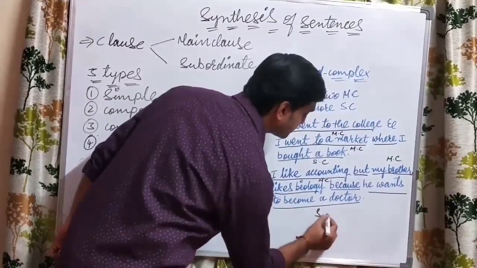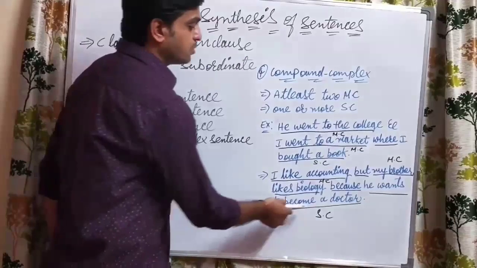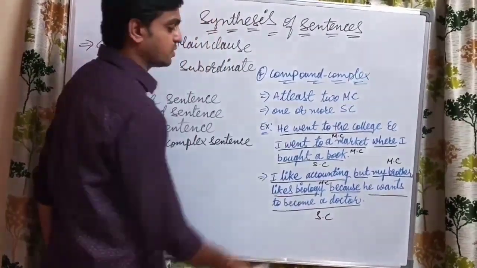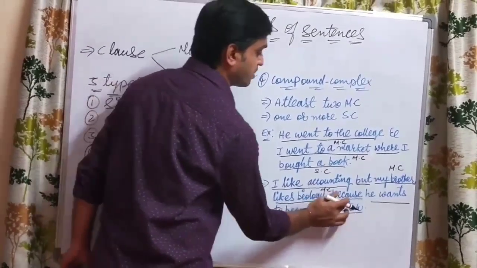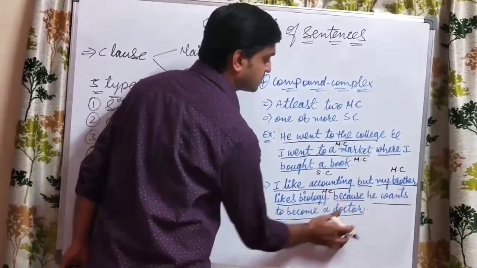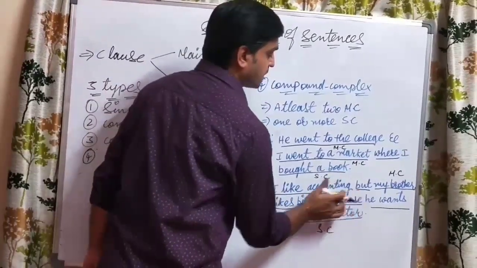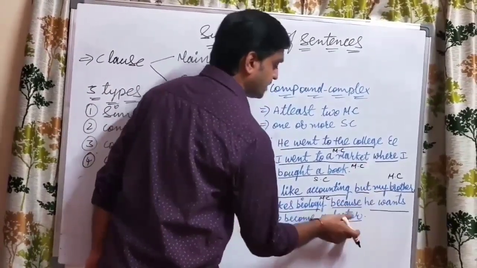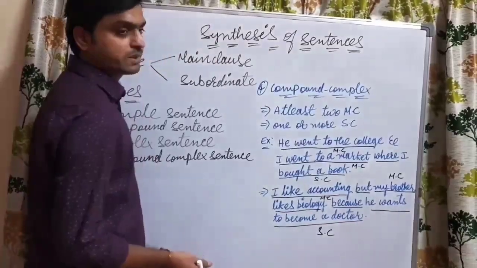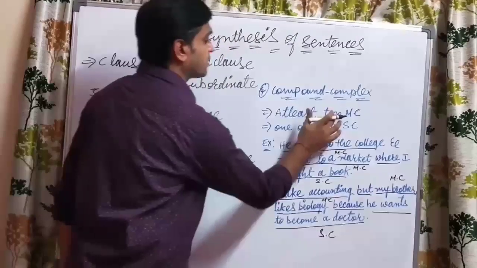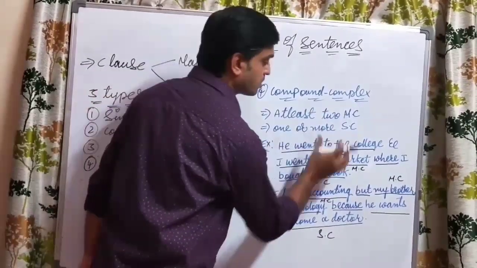This is the subordinate clause. Who wants to become a doctor here? The person who is interested in biology. So this main clause sentence is followed by a subordinate clause for giving detailed meaning. Here also both main clause sentences are there, and one subordinate clause. So in a compound-complex sentence, compulsorily two main clause sentences should be present, and one or more subordinate clauses.